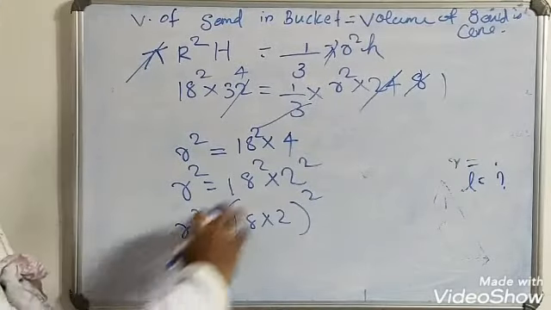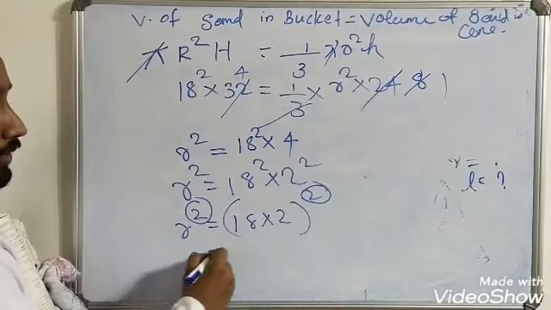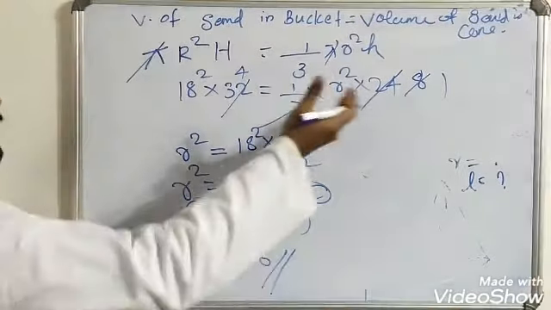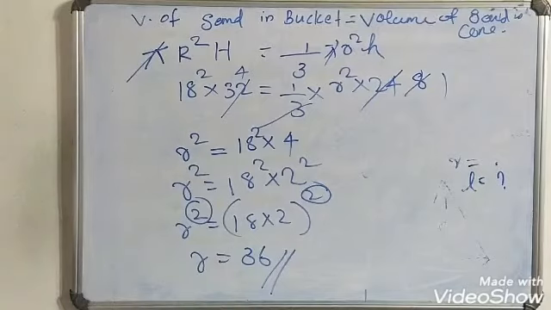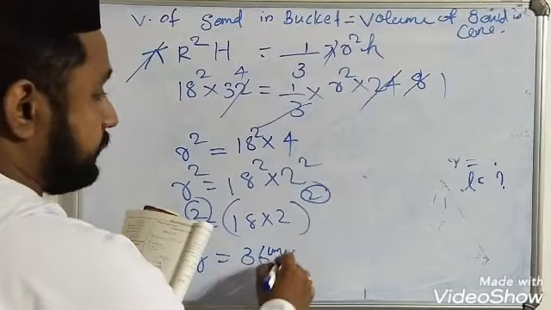Then taking the square root, the square will be gone. So r is equal to 18 into 2, that is 36. So radius is equal to 36 cm.